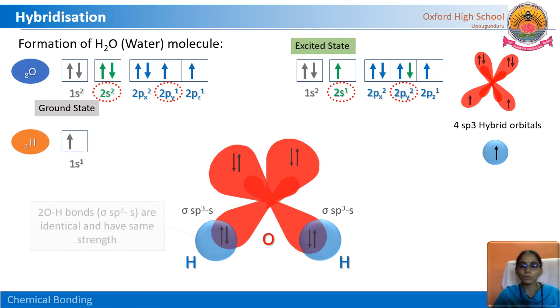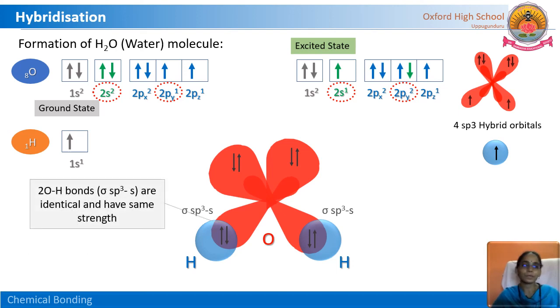Okay, now there are 2 bonds here, between oxygen and hydrogen. The 2 sigma sp3-s bonds are identical and have the same strength. The newly formed bonds have the same size and strength, remember that. But here we have to discuss these lone pairs. How many lone pairs are present in the water molecule? 2 lone pairs, in 2 sp3 hybrid orbitals.